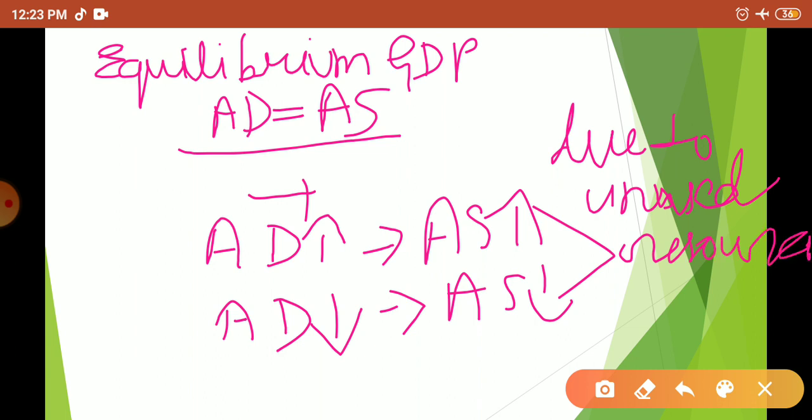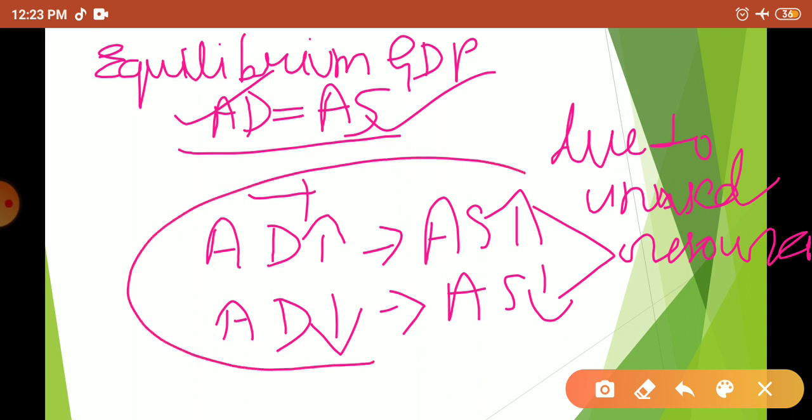Because of unused resources. So this is the reason. Okay, so the equilibrium condition is achieved when aggregate demand is equal to aggregate supply. And we find in the economy that whenever there is an increase in aggregate demand, automatically there will be an increase in aggregate supply. Yani producers are able to increase the production with the increase in the aggregate demand. Why? Because unused resources are in the economy. Okay, if there is a fall in aggregate demand, they are going to cut the production. So this we find.